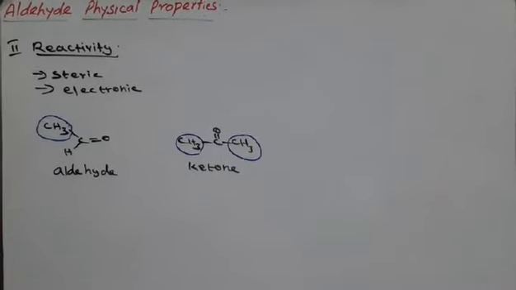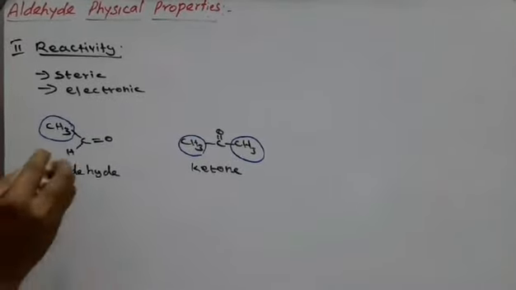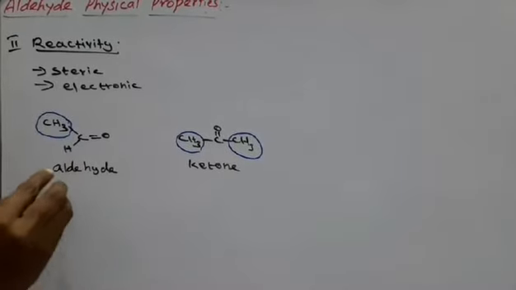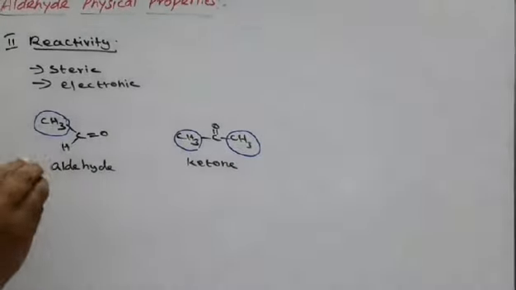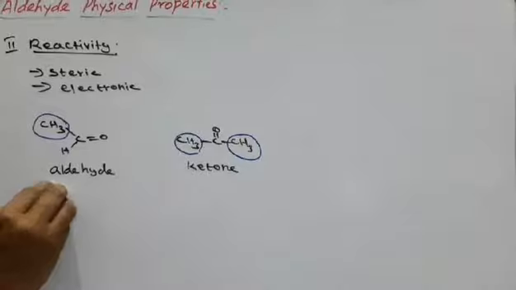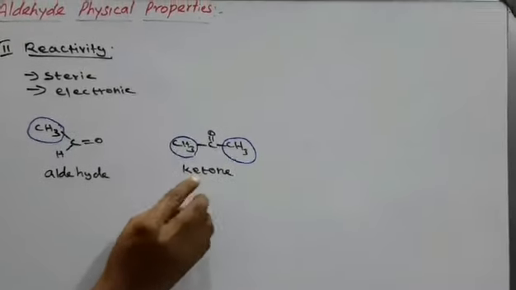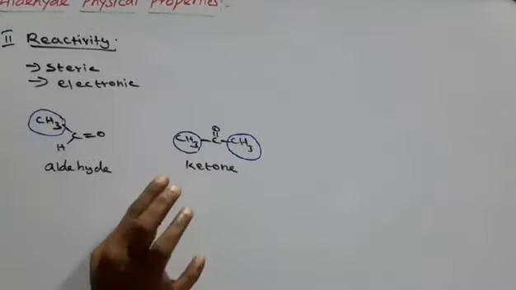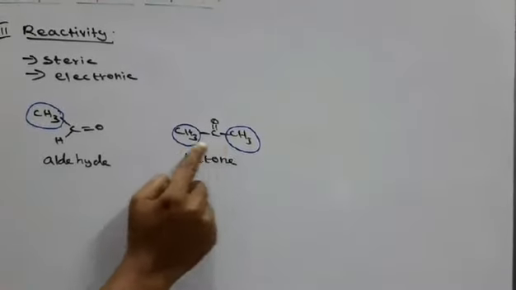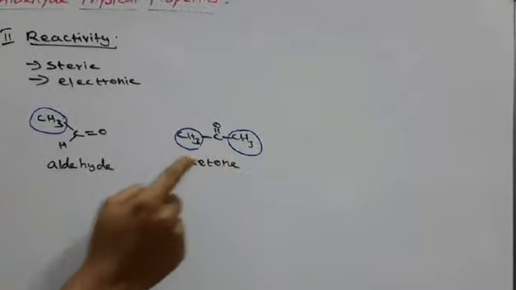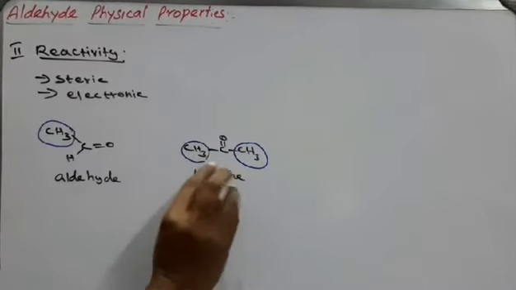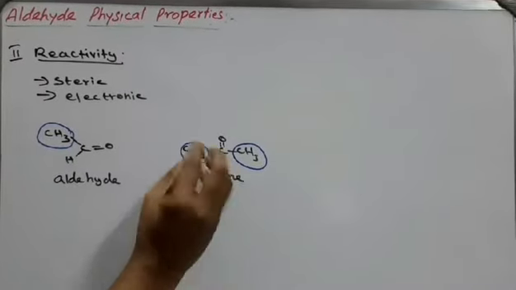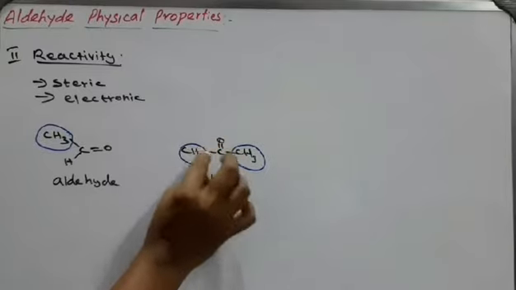So nucleophilic addition is easier for the aldehyde, but less favourable in the ketone because of steric hindrance, which does not let the nucleophile approach the carbonyl carbon atom.